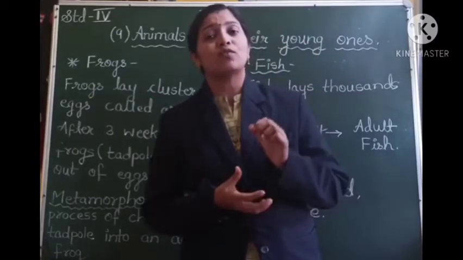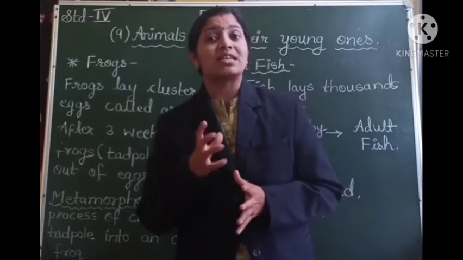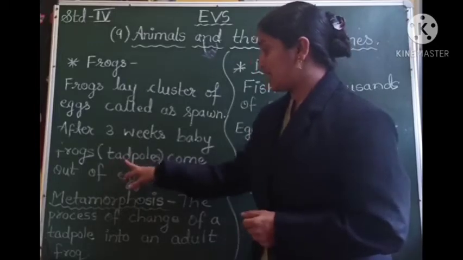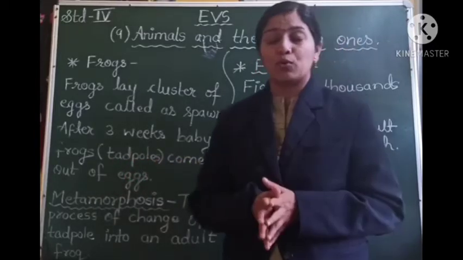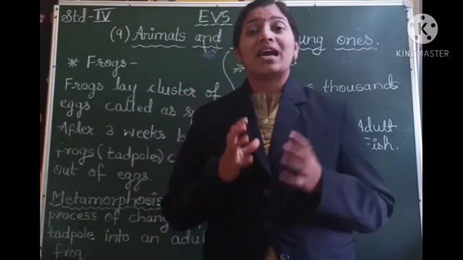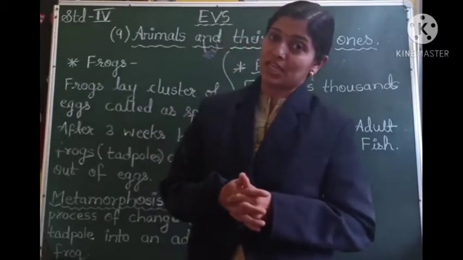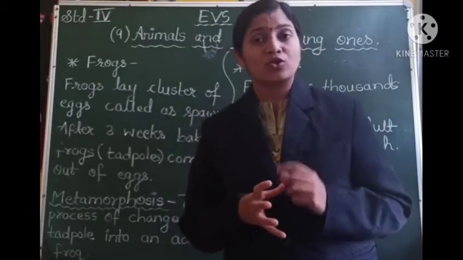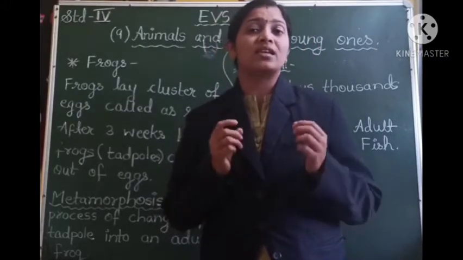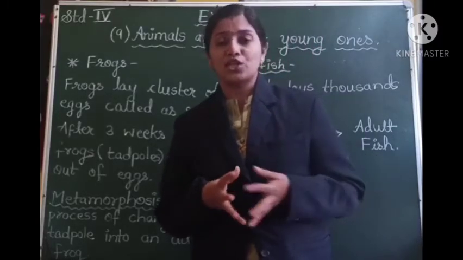After the completion of 3 weeks, the baby frogs, which are called tadpoles, T-A-D-P-O-L-E-S, tadpoles, come out from the eggs. And these tadpoles look like tiny fishes, and they breathe through gills. So the tadpoles resemble tiny fishes, and they breathe through the same method as fish breathe.